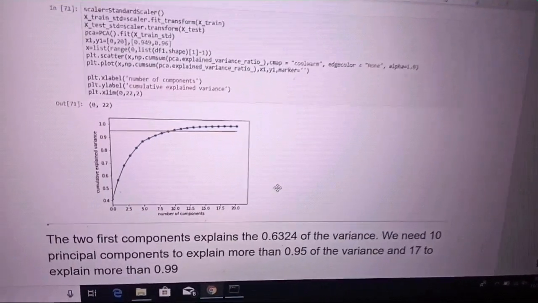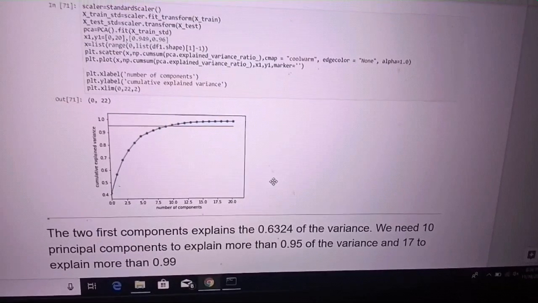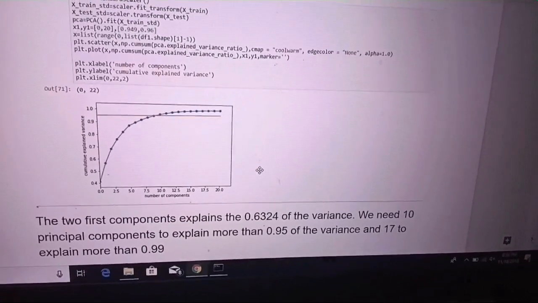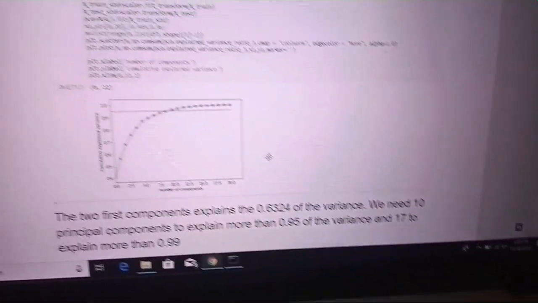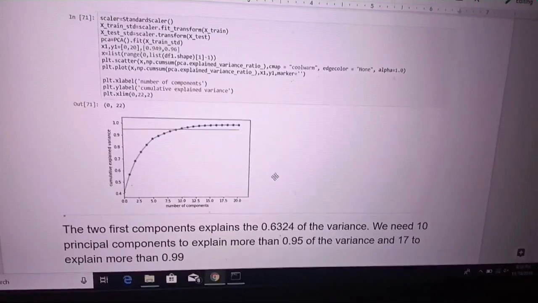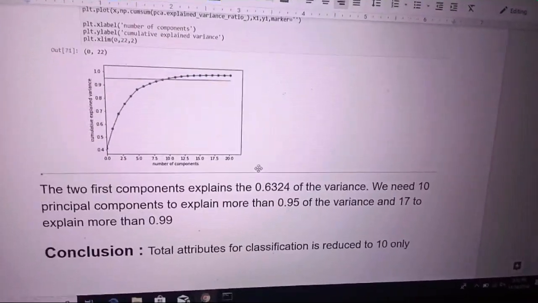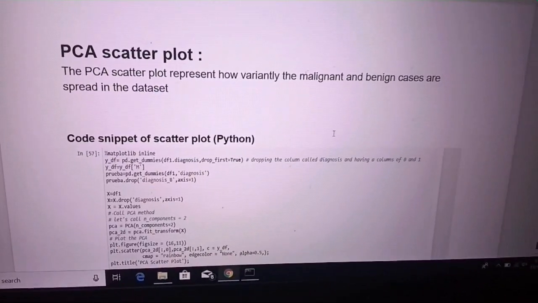But we see that only 10 components contribute to the major cumulative variance of the data set, and the rest 12 components do not contribute much. So in this principal component analysis, the total number of attributes are reduced to only 10 attributes or 10 components only. Next is the PCA scatter plot.